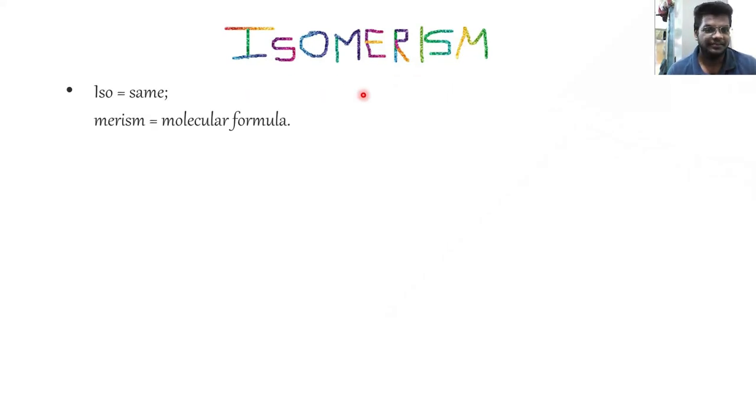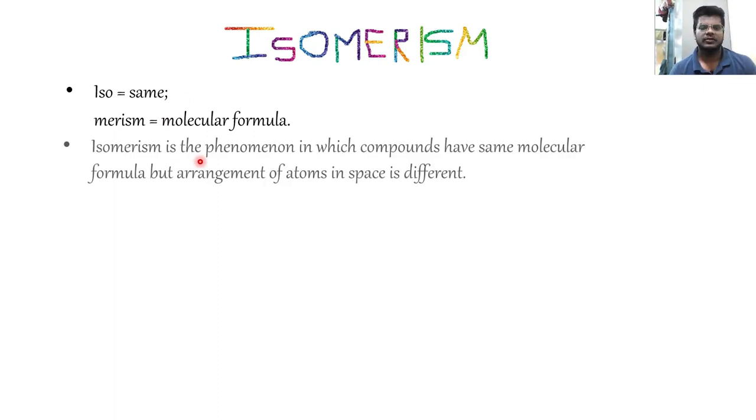What is isomerism? Iso means same and merism means molecular formula. So isomerism is the phenomenon in which there are two or more compounds but they have the same molecular formula. The number of atoms are the same but the way in which they are arranged, positioned and oriented in space is different. The way in which they are connected is different, right? So these compounds are known as isomers.